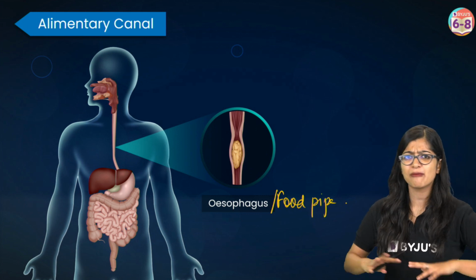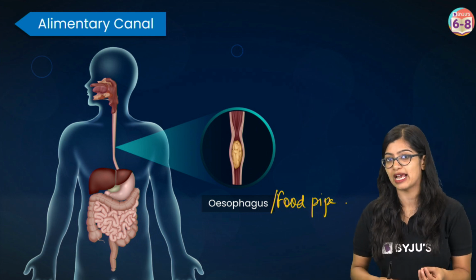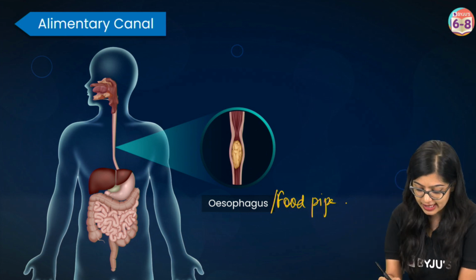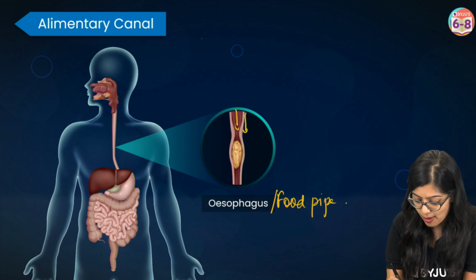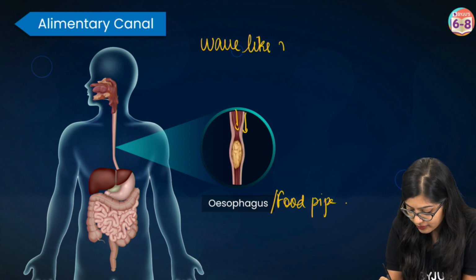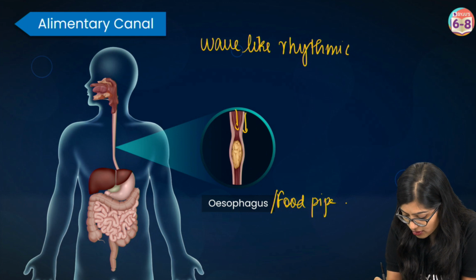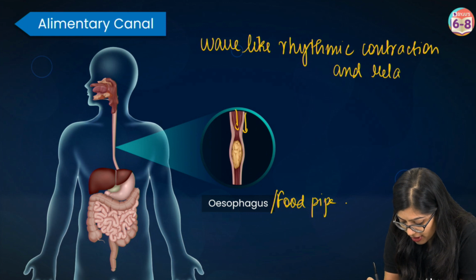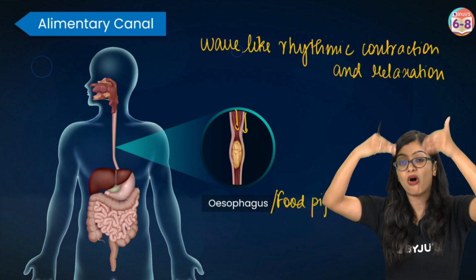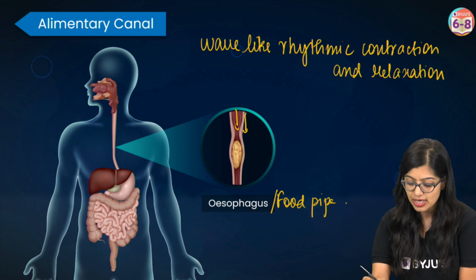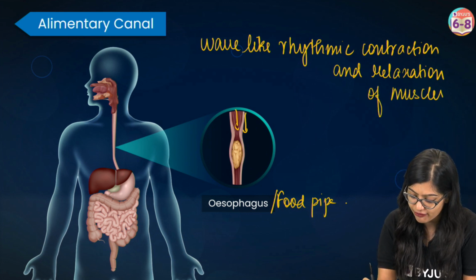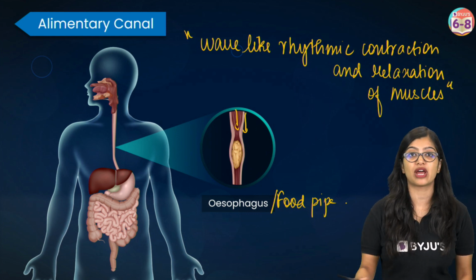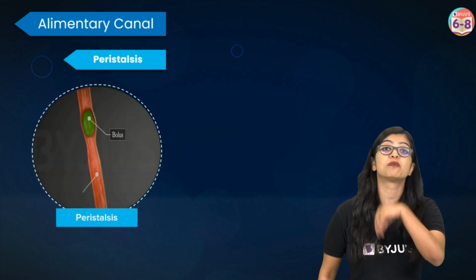Now, once it reaches the food pipe, we don't really have control over the movement of food within the alimentary canal. From the food pipe, the movement is almost on its own. The food is pushed down with the help of a wave-like rhythmic contraction and relaxation, because the walls of the food pipe have a muscular lining. So relaxation of muscles which are found in the walls of the alimentary canal. And we call this wave-like rhythmic contraction and relaxation of the muscles as peristalsis.